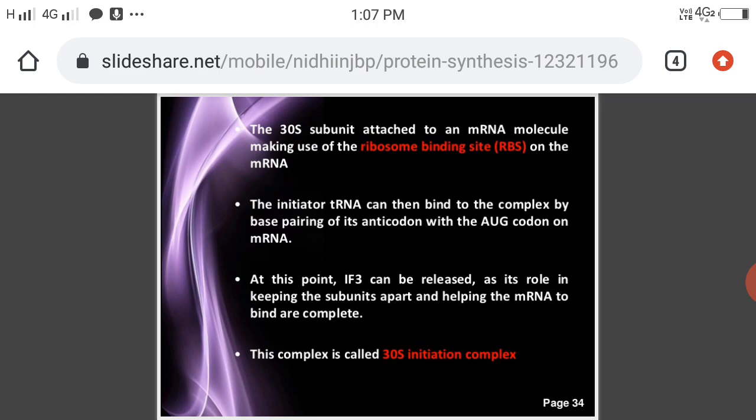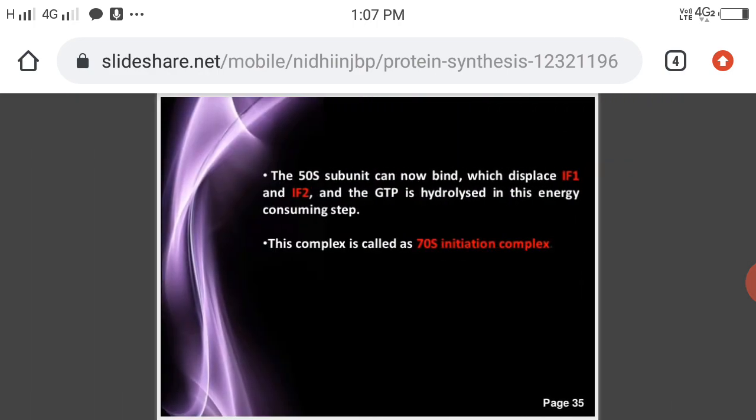Next, the 30S subunit attaches to the mRNA molecule, making use of the ribosome binding site. The 50S subunit can also bind to the smaller subunit, and initiation factors IF1 and IF2 also add to that. Here some more energy is required, that is GTP energy. The complex is called the 70S initiation complex.